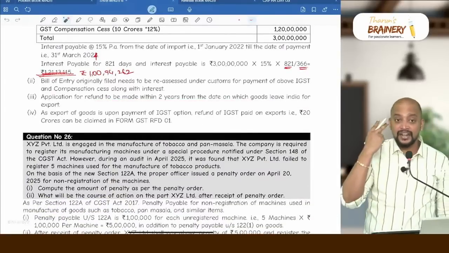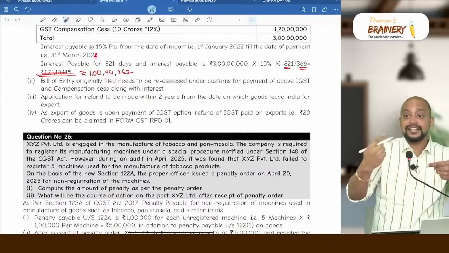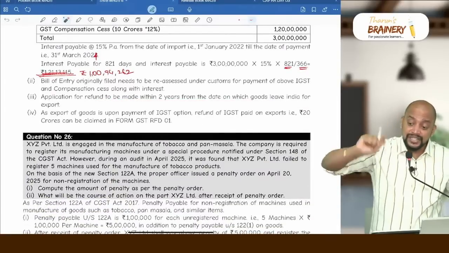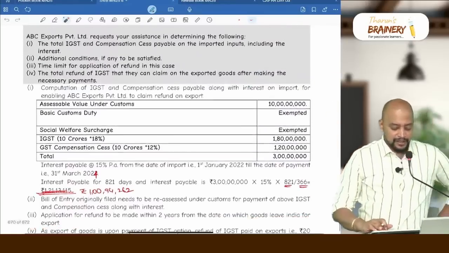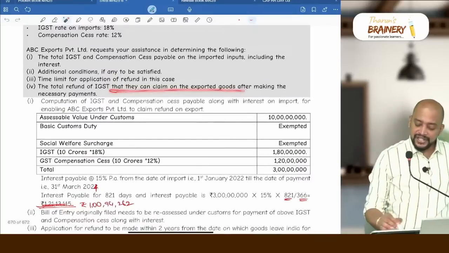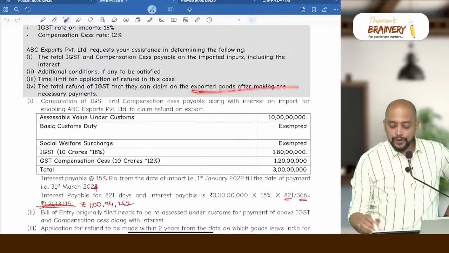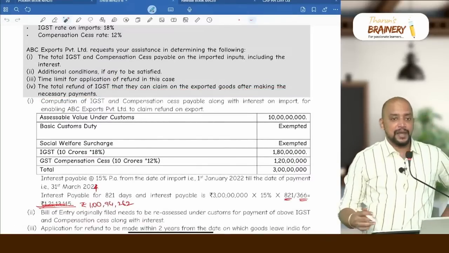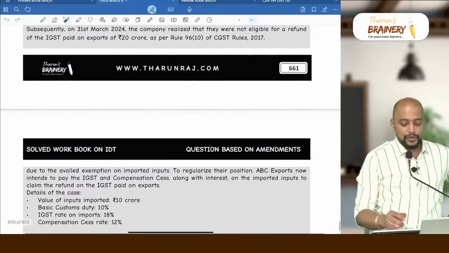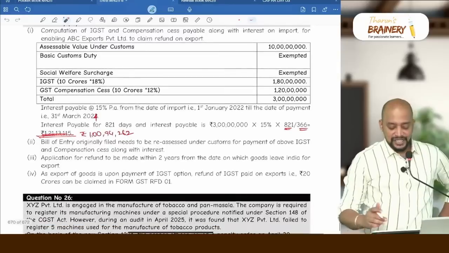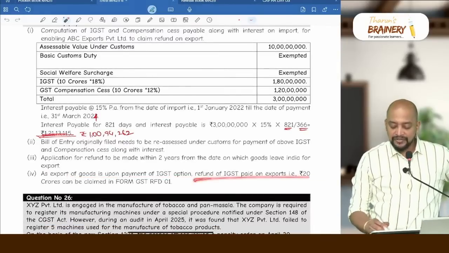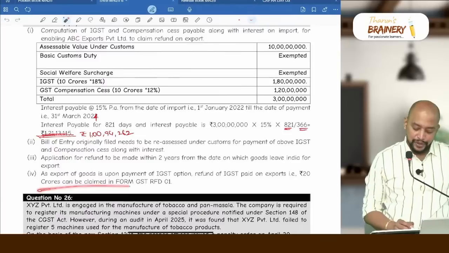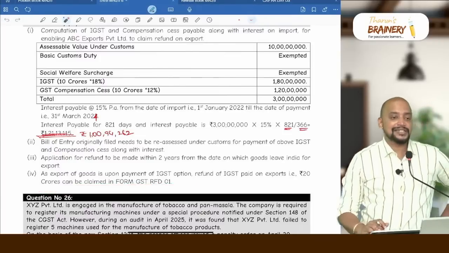Application to be made within 2 years. It is export, which means the date on which the goods leave the country. So goods leave the country for export. Then 4, the total refund of IGST that they can claim on exported goods after making the necessary payments. So that is 20 crores of IGST paid. As export of goods is upon payment of IGST option, refund of IGST paid on export, that is 20 crores, can be claimed in form GST RFD1.